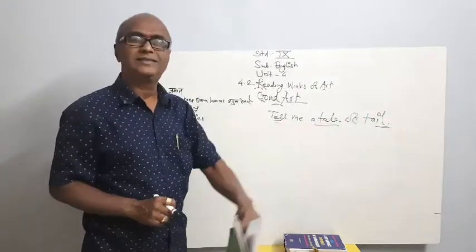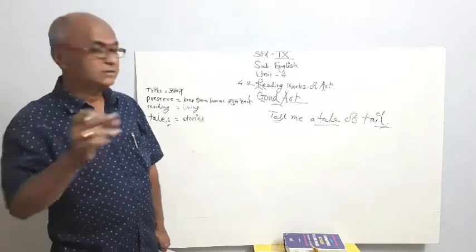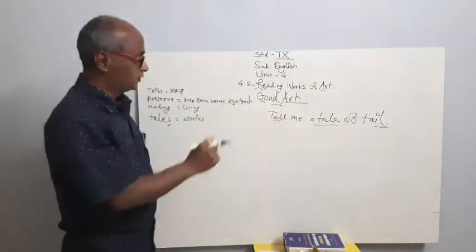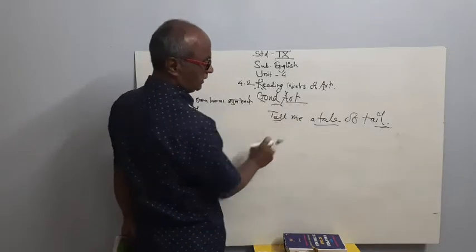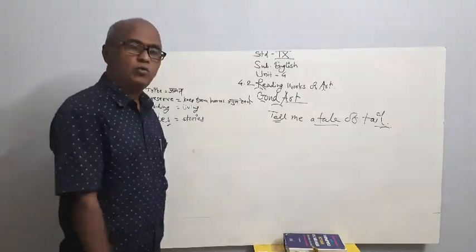Here that tail, T-A-I-L, is the tail of that monkey. So the sentence will be: tell me a tale of tail. All these are homophones.